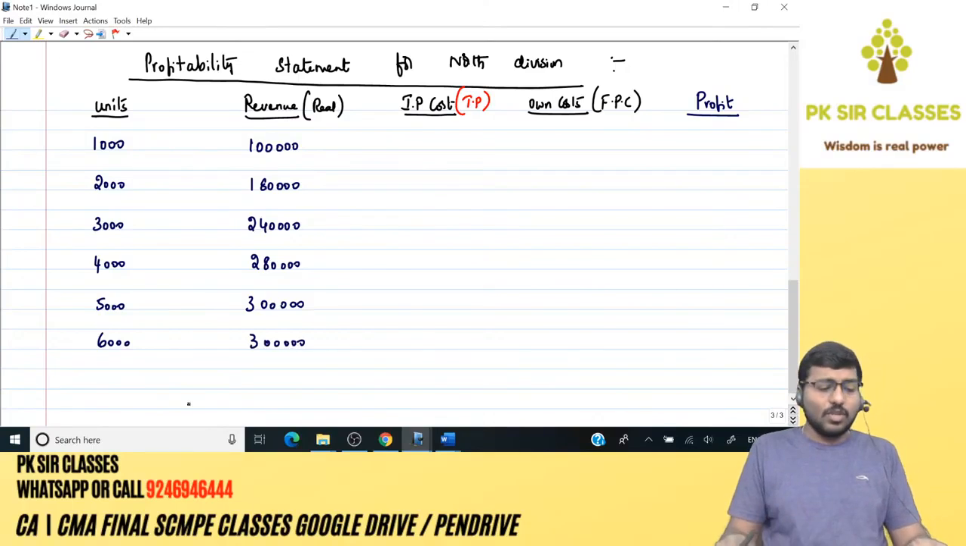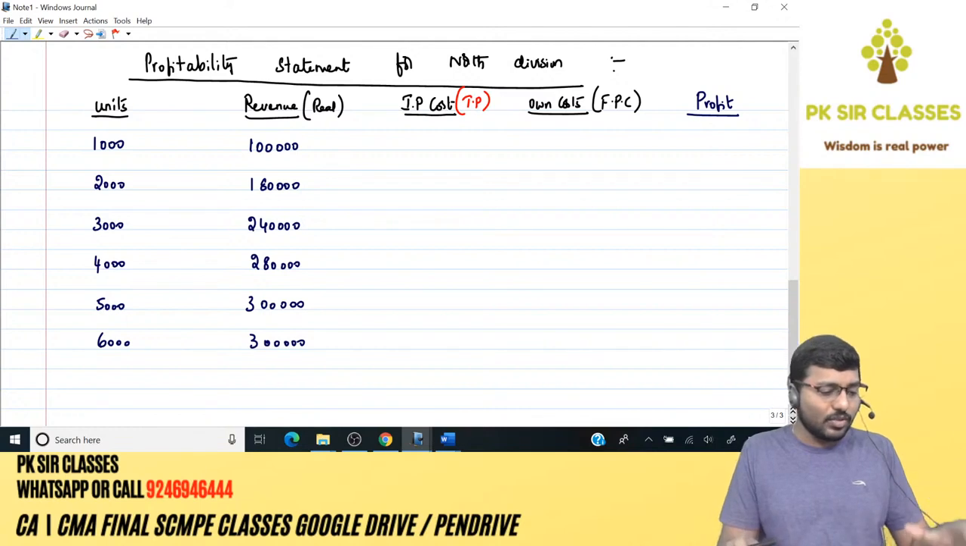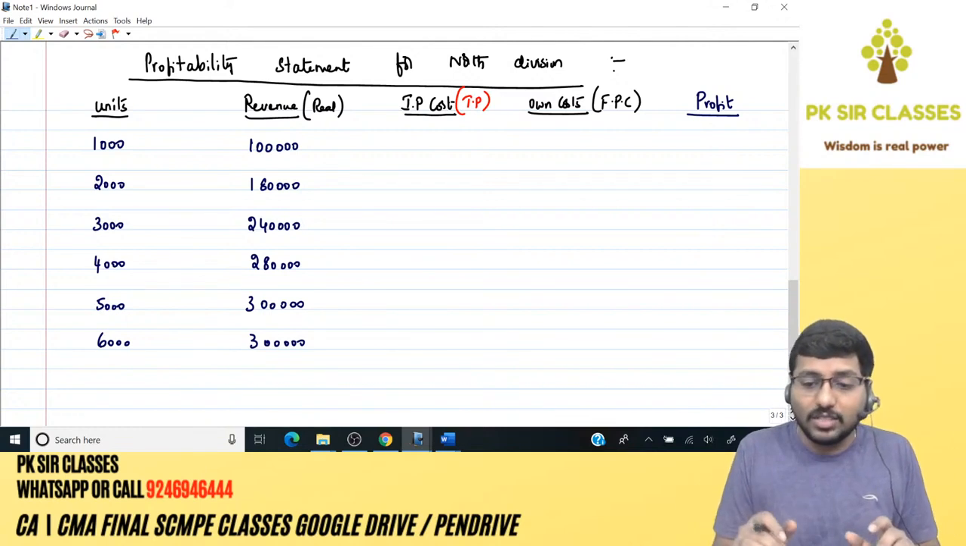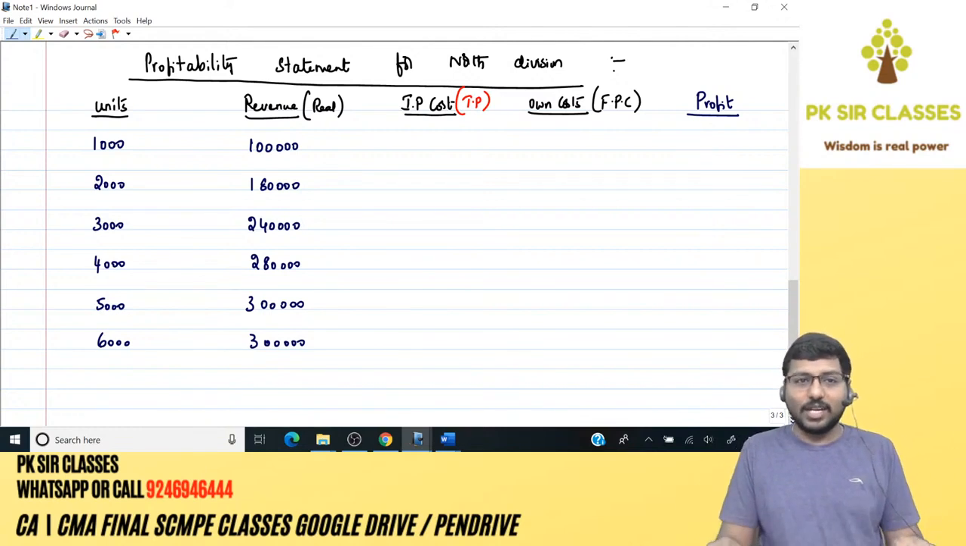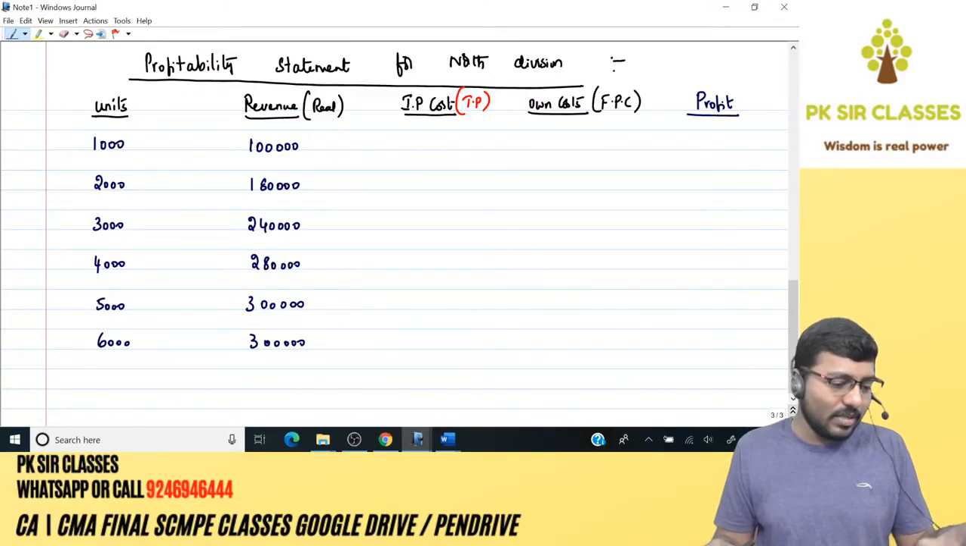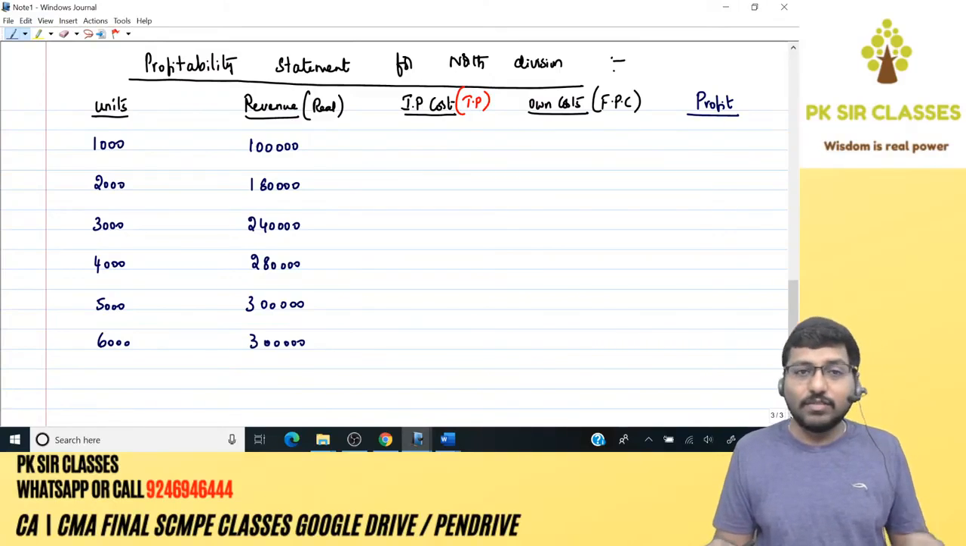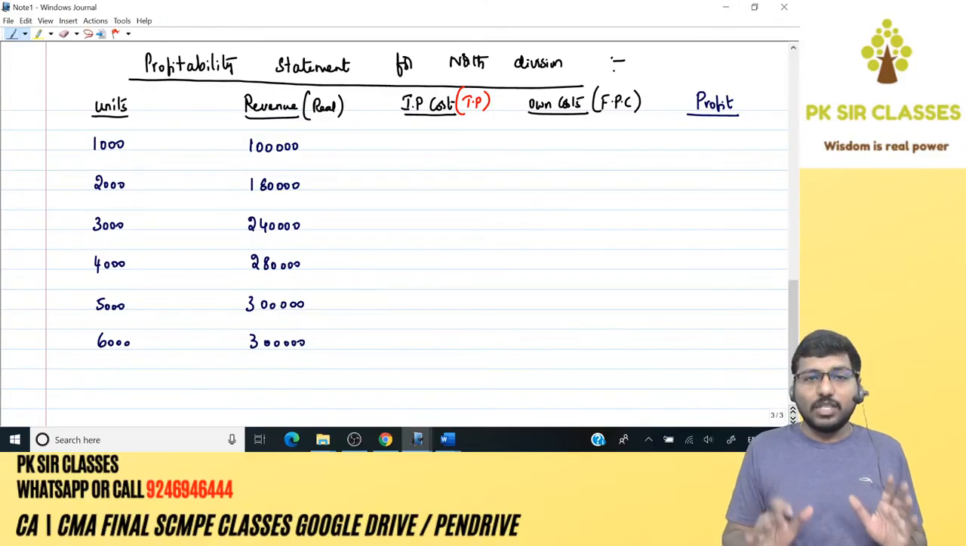All these are simple numbers, although I'm using a calculator to be on the safer side so that we don't make any sort of error, because it's not a face-to-face class and nobody is there to correct me if I make simple calculation mistakes. Anyway, revenue is done. What is the next one?